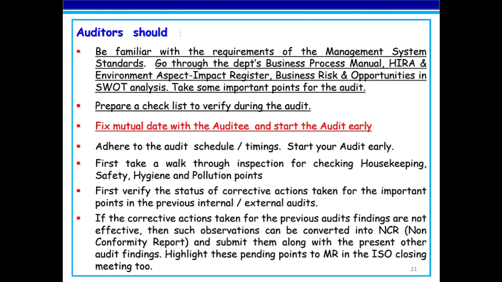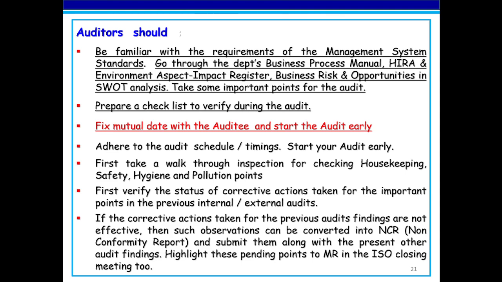Auditors should be familiar with the 3 standards and their clauses. Before commencing the audit, you should go through the department business process manuals, the HIRA register, that is the hazard identification risk assessment register, and also the environment aspect impact register, and the department SWOT, risks and opportunities. SWOT is strengths, weaknesses, opportunities, and threats. Based on the inputs from the above documents, prepare a checklist for the audit.